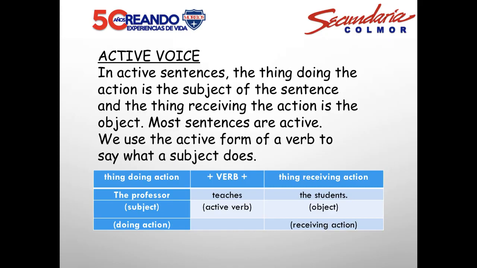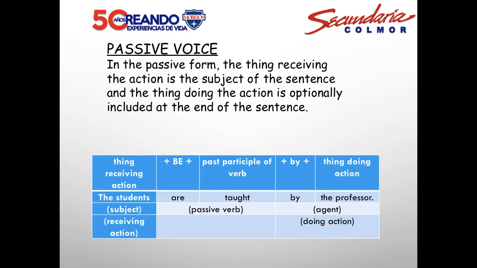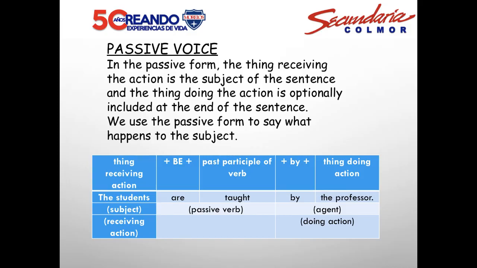We use the active form of a verb to say what a subject does. In the passive voice form, the thing receiving the action is the subject of the sentence, and the thing doing the action is optionally included at the end of the sentence.